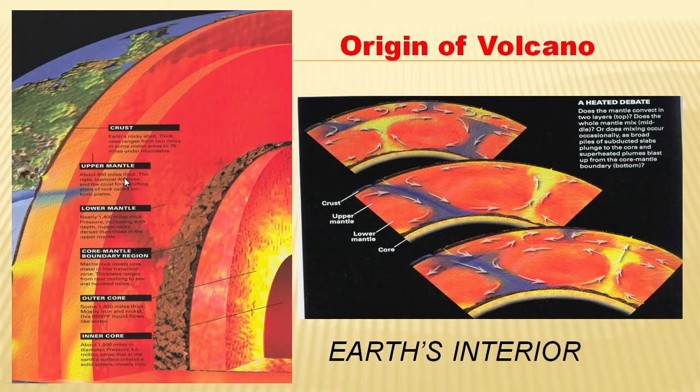So the magma rises from the core toward the surface. How does it rise? There is a phenomenon called convection current. What happens?